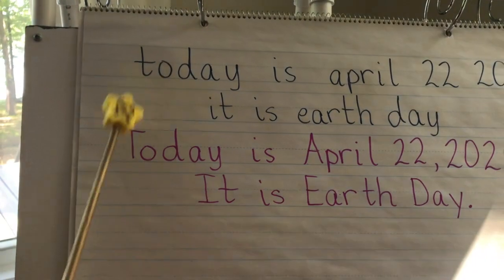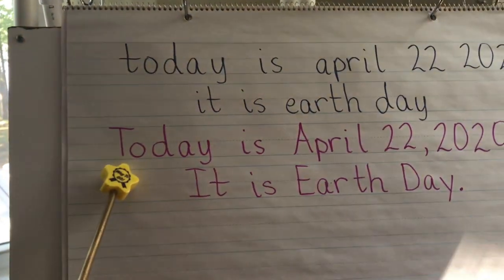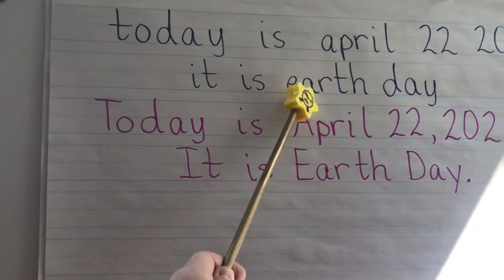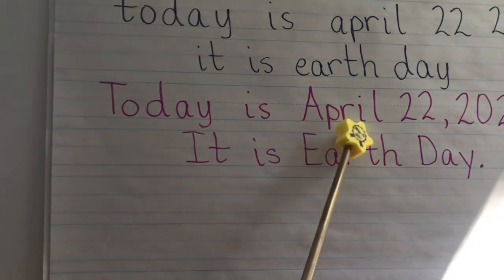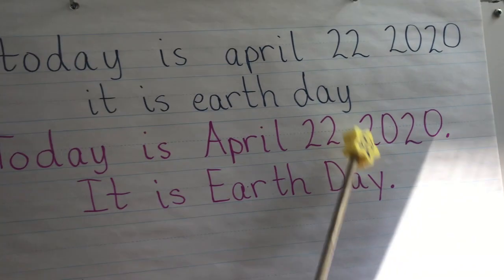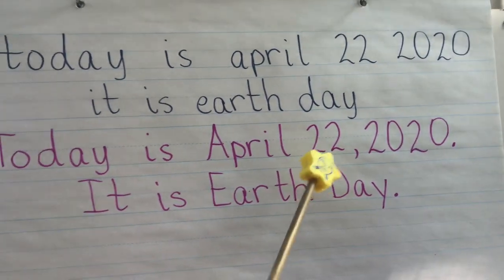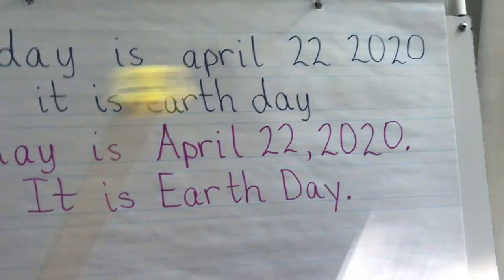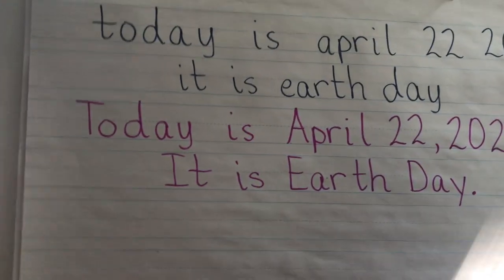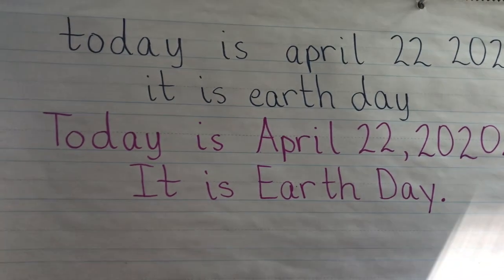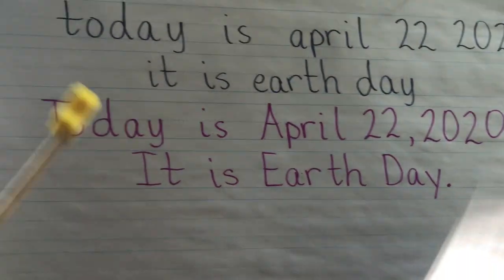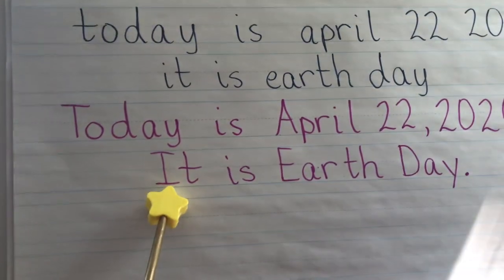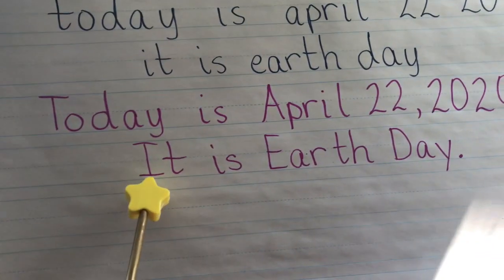The word today should be capitalized because it begins our first sentence. We say today is April. April should be capitalized because it's the name of the month. April 22nd, we put a comma after the day, which is the 22nd, and then 2020, and then a period, because this tells a complete thought. Today is April 22nd, 2020. Boom, done. Now we're going to start another thought, and that's why we have to do a capital letter for I, because this is our second sentence here.